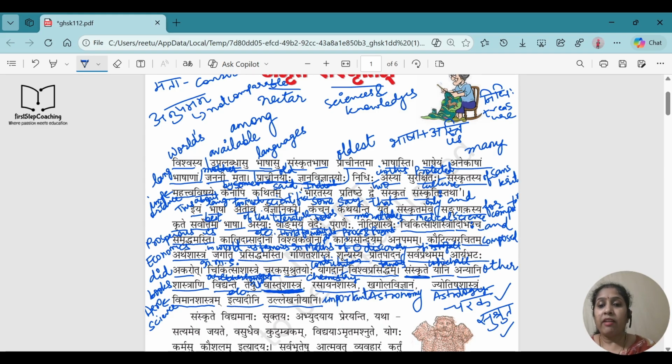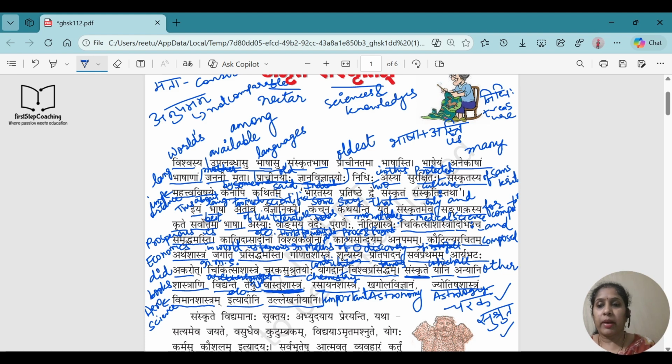So we have many, many scriptures and books written in Sanskrit, but out of them, Vastu Shastra, chemistry, astronomy, astrology, space science, aeroscience, these are more important. Okay, these are very famous. People are using them. Fine. I hope the first two paragraphs are clear.